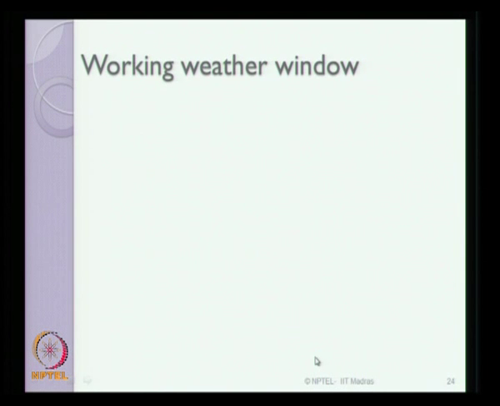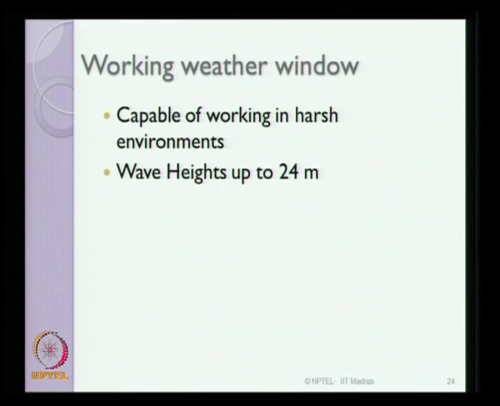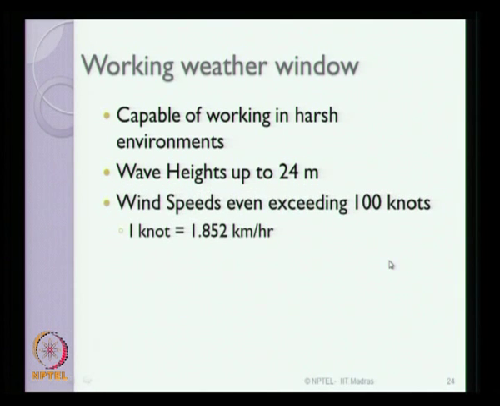If you look at the working weather window of this kind of platform, they are of course capable of working in harsh environments. Wave heights up to 24 meters can be allowed in this kind of operation. Wind speeds even exceeding 100 knots can also be sustained by these kinds of platforms. Ladies and gentlemen, 1 knot is about 1.85 kilometers an hour. They are successful in operating up to water depths of 150 meters.